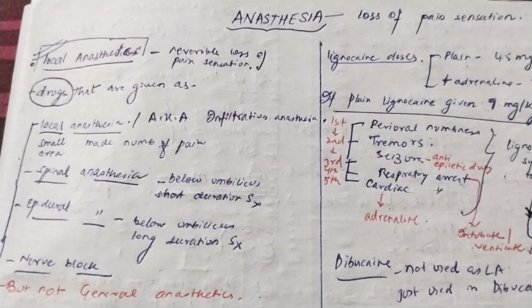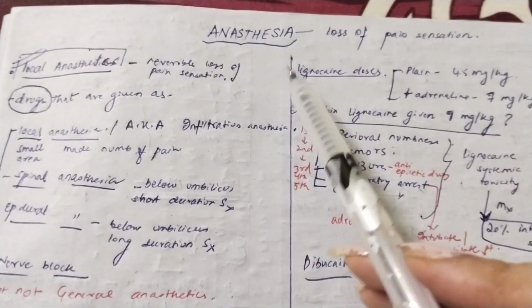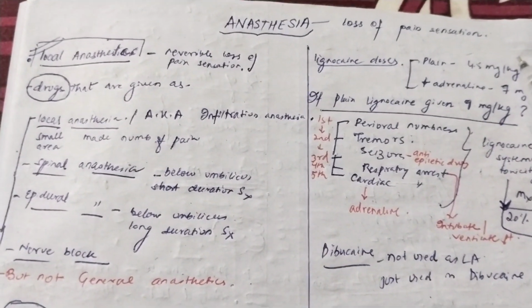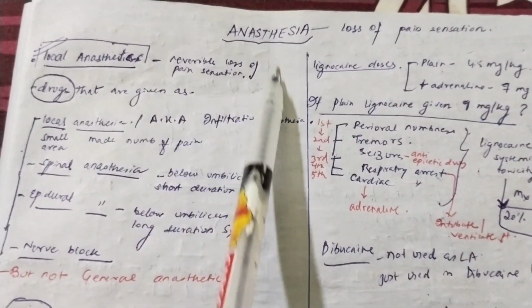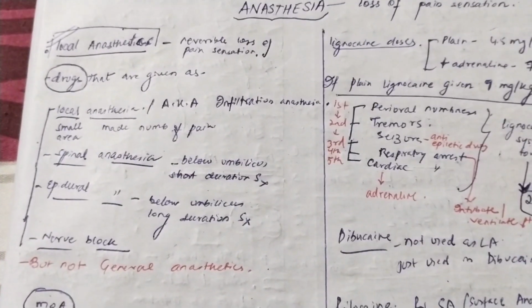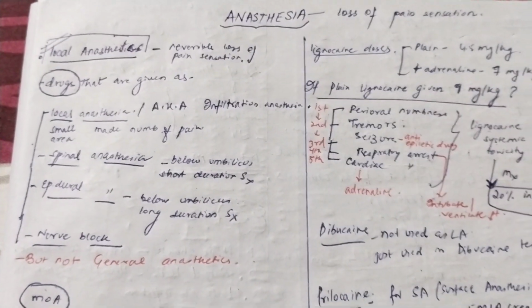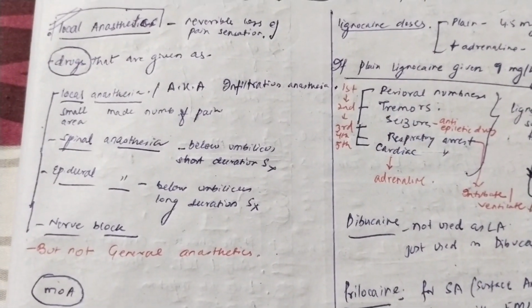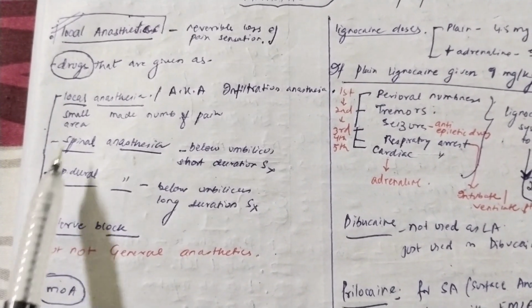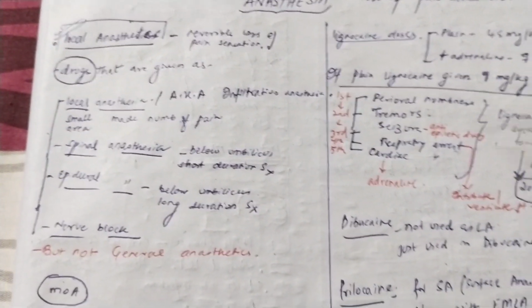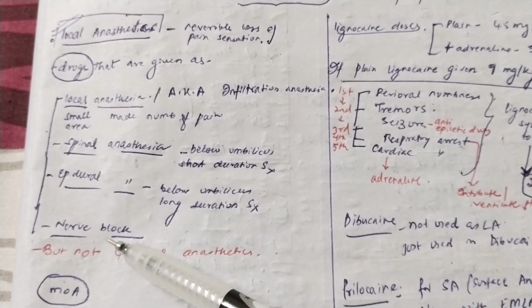But before that, you have to know what anesthesia means. Anesthesia basically means a loss of pain sensation. Now, let us move into local anesthetics, which specifically means that there is reversible loss of pain sensation and the patient is in a conscious state. As I told you repeatedly, there are 4 things which come under local anesthetics. One is the local anesthesia itself, the second is the spinal anesthesia, the third is the epidural anesthesia, and the fourth is the nerve block.